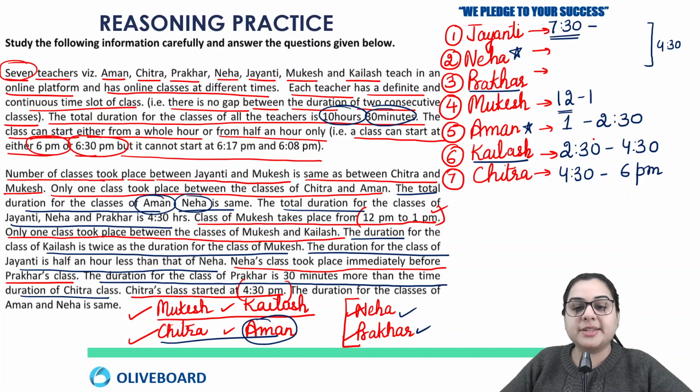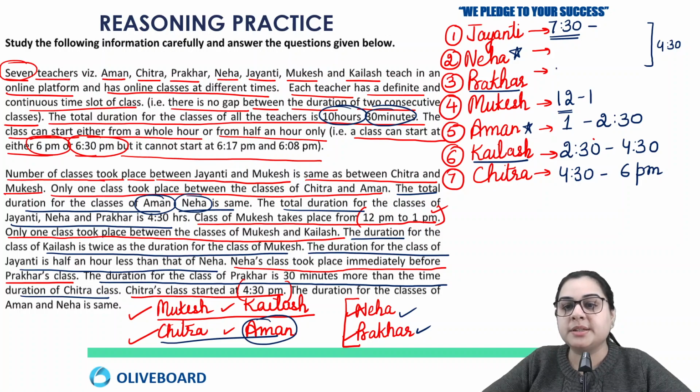And if Prakhar's session is 30 minutes more than Chitra's, and Chitra is taking a session for 1 hour 30 minutes from 4:30 to 6, that means Prakhar is going to take a session of 2 hours, so it is 10 to 12 p.m.